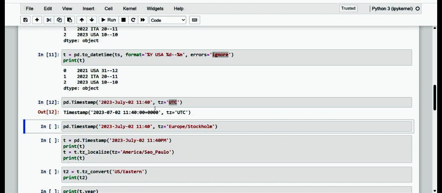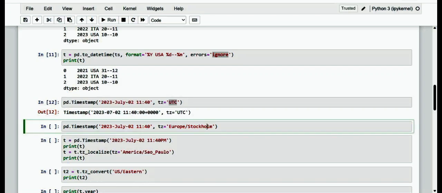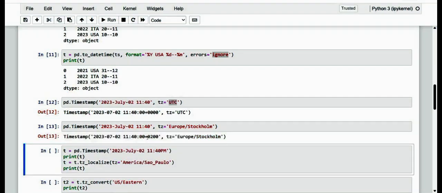And dear friends, of course, you can also make use of this one. When you use this function, kindly have a note of it, we are getting the Europe Stockholm time zone, which shows as plus 0000, which means there is no offset from UTC. If, for example, you specify something else, it is plus 0200, which just means 2 hours ahead of UTC.